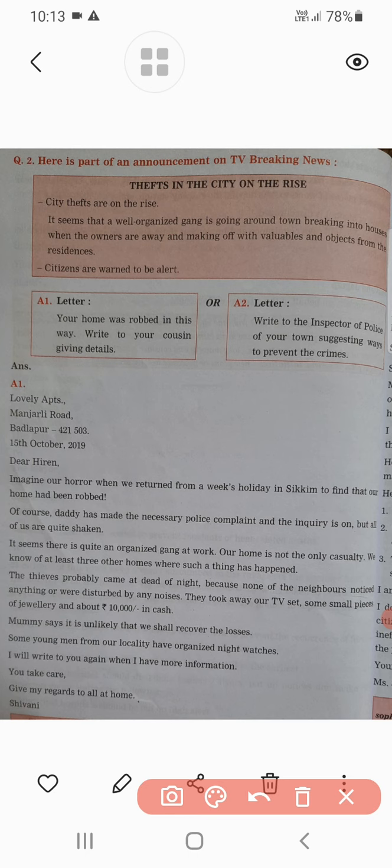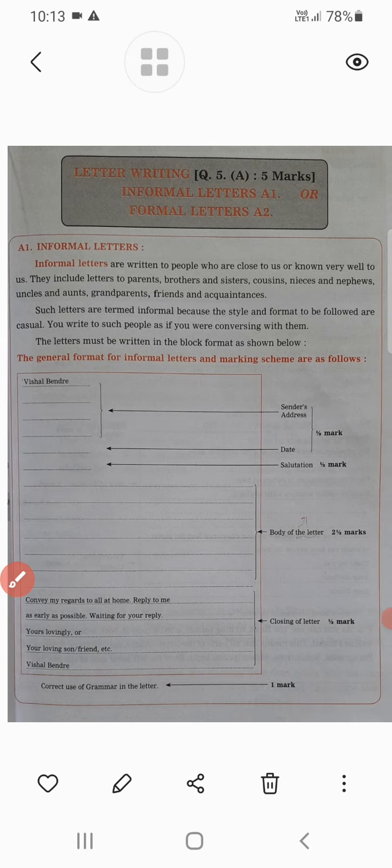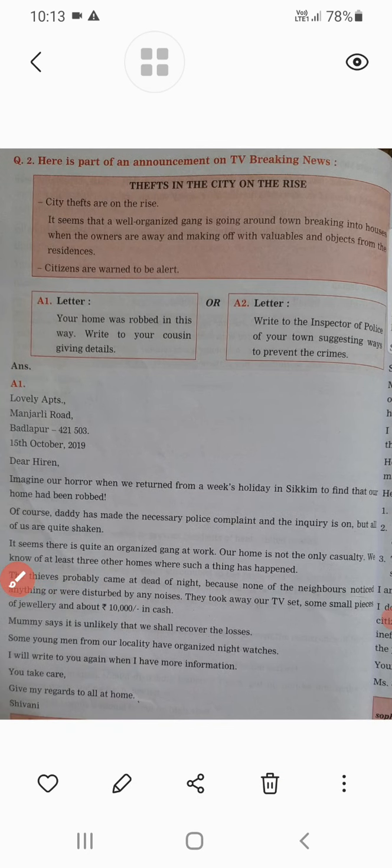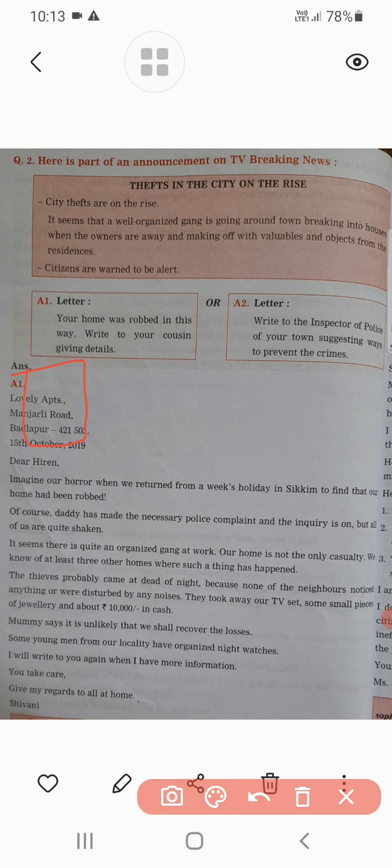As we have discussed how to write the address, it is given here. In a similar fashion the same address is mentioned here. The date is also written in this format, and after the date, look at how the date is mentioned; you have to check it.